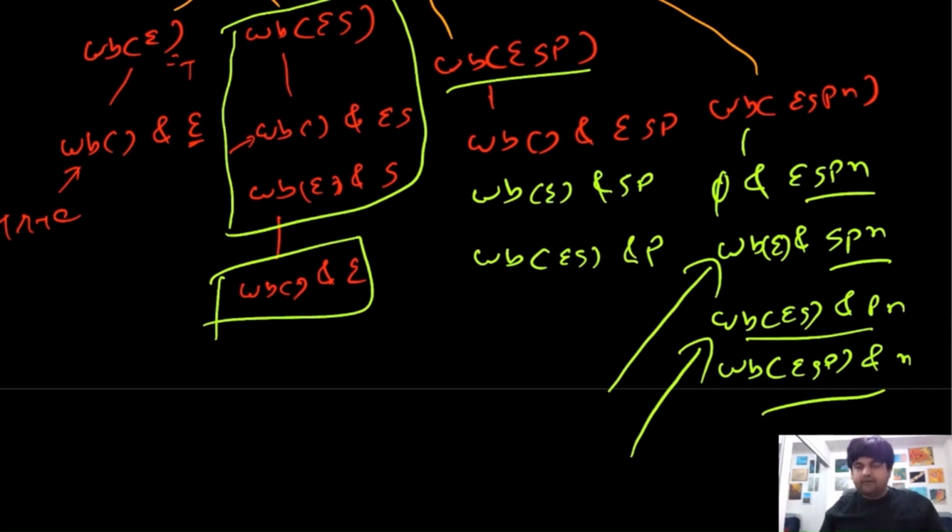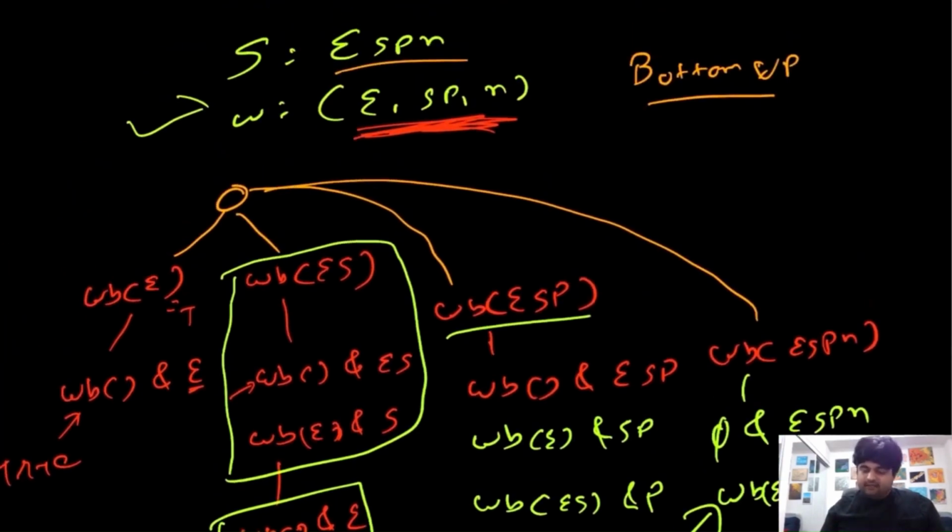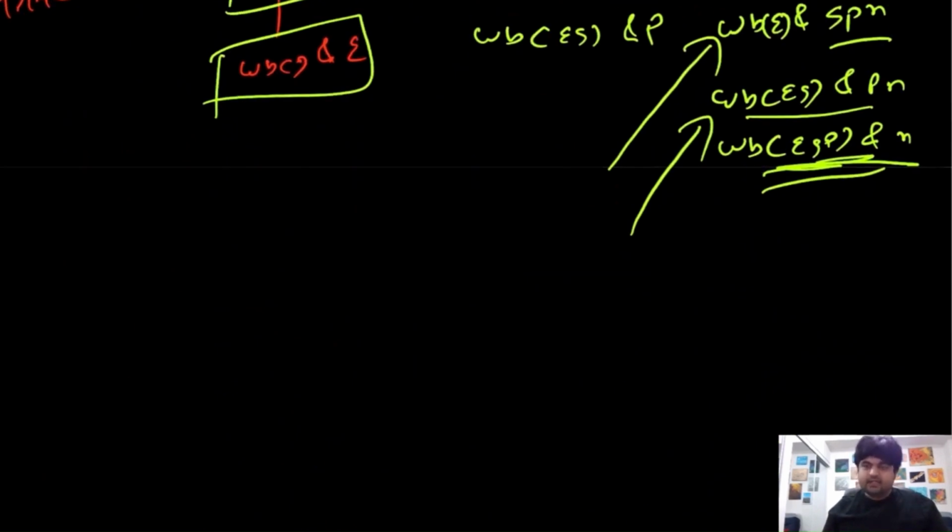Eventually we would find whether we are able to make this ESPN or not, and whatever result we get, we just need to bring it upwards, and we would be able to find the solution. So this solution works, but it works in a very horrible way, because at every single location we have two possibilities, whether we want to keep that element or not, and our decision tree keeps on growing and growing and growing.